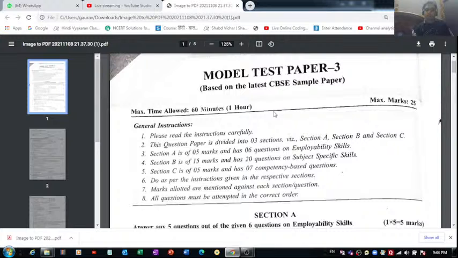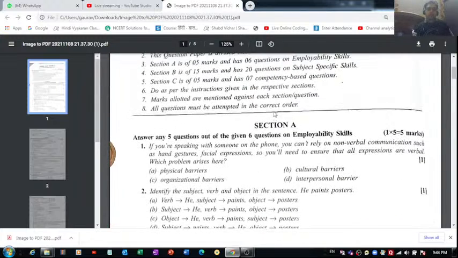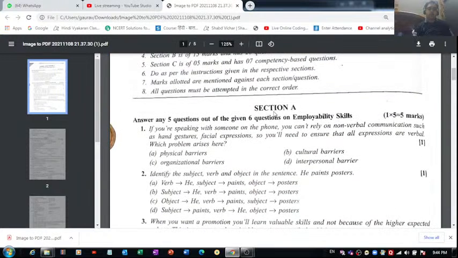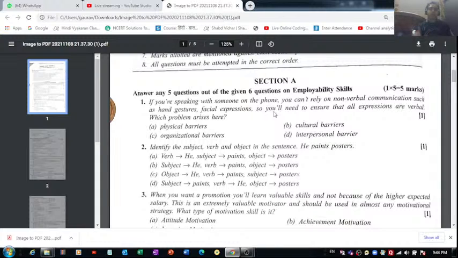It's based on artificial intelligence, and that's Section A of this model test paper number 3. Here we are given 6 questions, out of which we have to answer 5. I'll be giving you the answers to all 6 questions. Just give me a short moment.